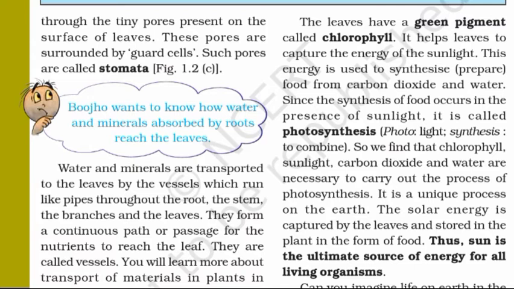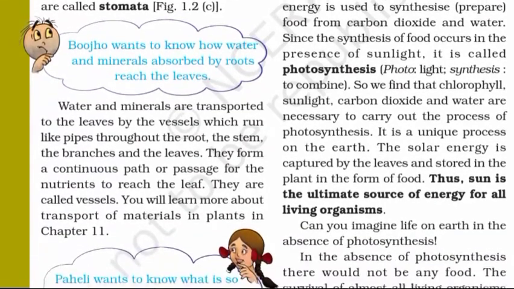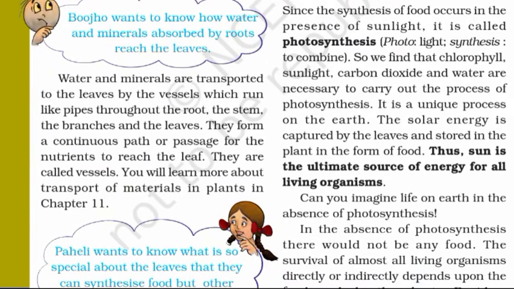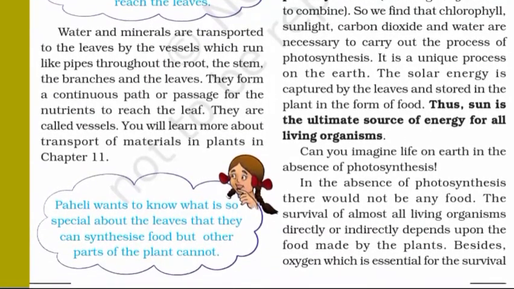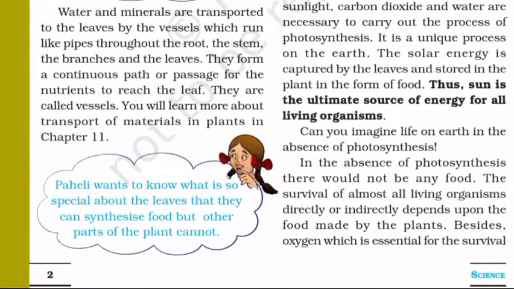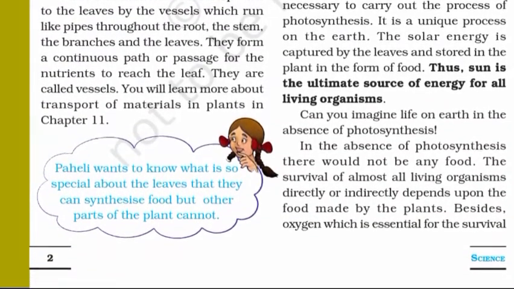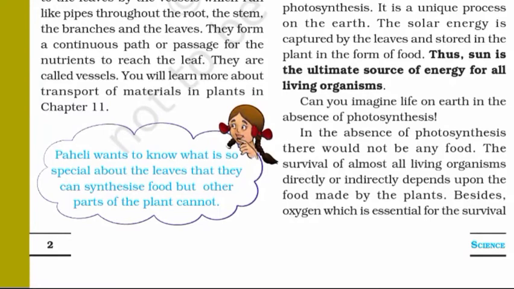Since synthesis of food occurs in the presence of sunlight, it is called photosynthesis. The word photo means light and synthesis means to combine. So, we find that chlorophyll, sunlight, carbon dioxide, and water are necessary to carry out the process of photosynthesis. It is a unique process on the earth. The solar energy is captured by the leaves and stored in the plant in the form of food. Thus, sun is the ultimate source of energy for all living organisms.